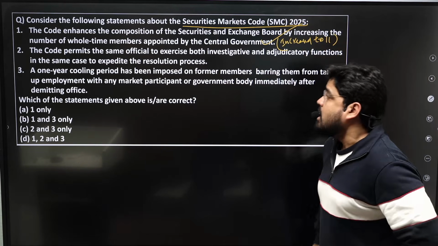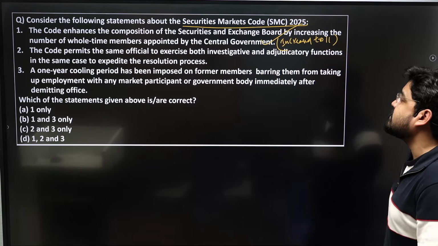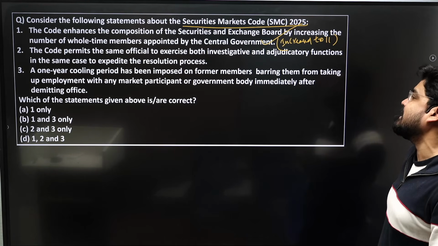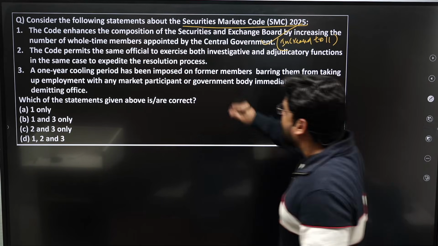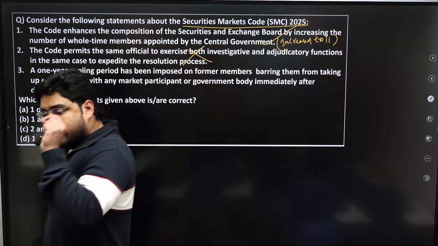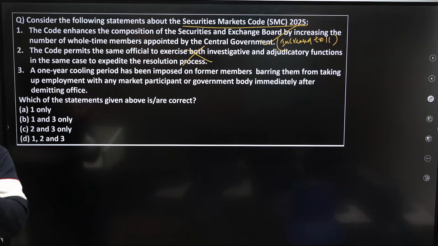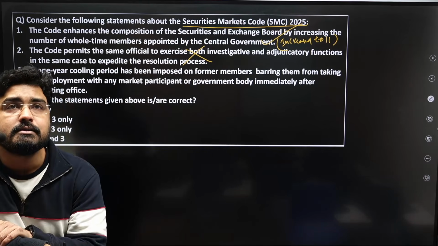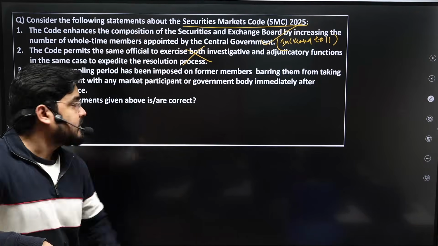Second statement, the code permits the same official to exercise both investigative and adjudicating functions in the same case to expedite the resolution process. Wrong. The investigative powers and executive powers, adjudicatory powers were bifurcated, right?